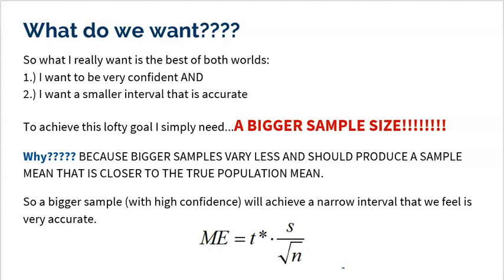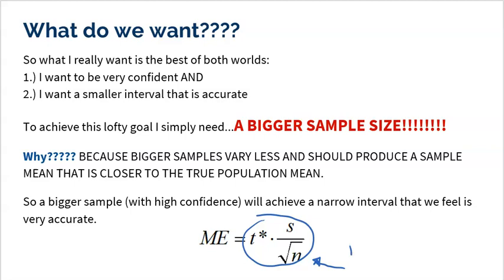And again, think about this, guys, right? Look where sample size is. It's in the denominator. So when you divide by a bigger and bigger and bigger number, that makes the overall value smaller, producing a smaller margin of error. Smaller margin of error means a more narrow interval. So again, the only thing to understand is it's inside of a square root.